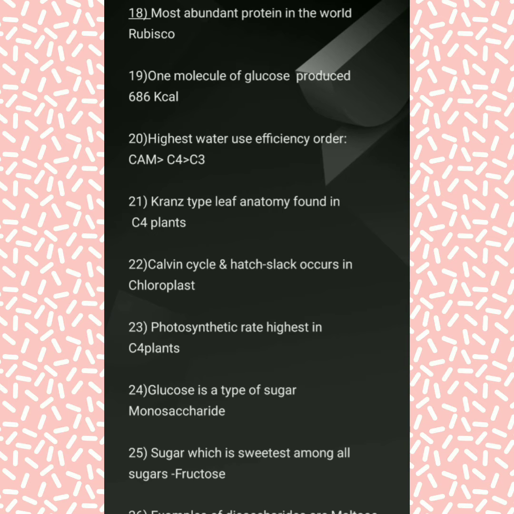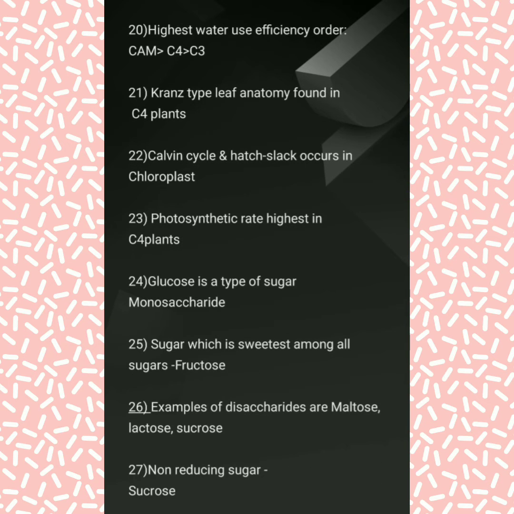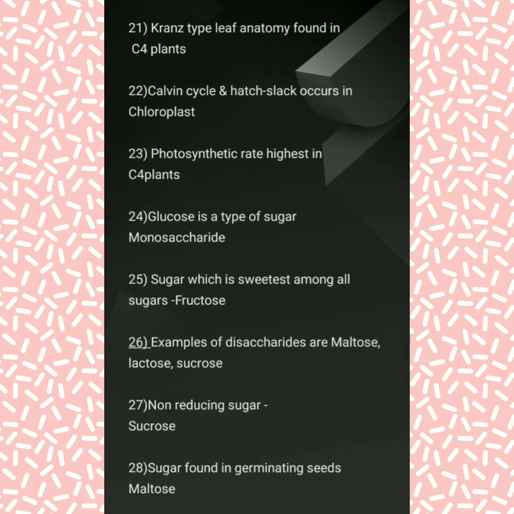Glucose is a type of sugar. What type of sugar? So monosaccharide. Sugar which is sweetest among all sugars is fructose. So friends, you can comment in the comment section below: where is fructose found in the food items? What type of food items?